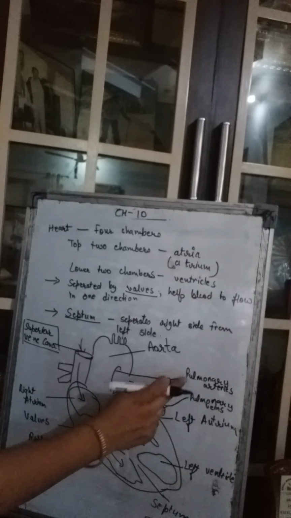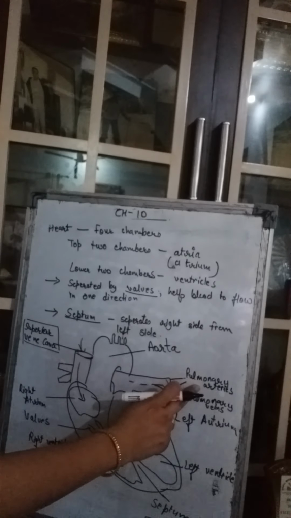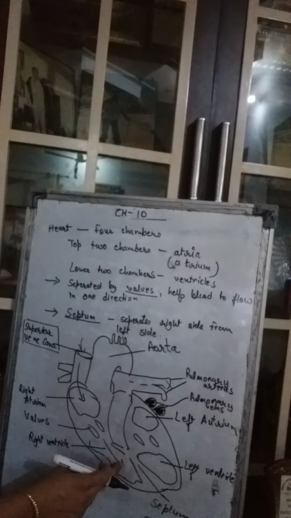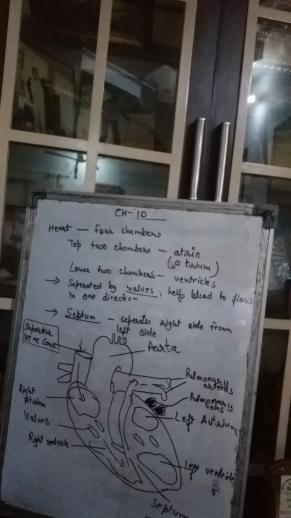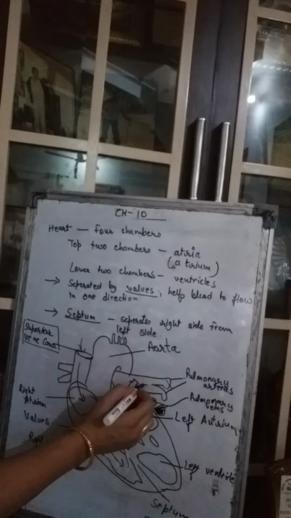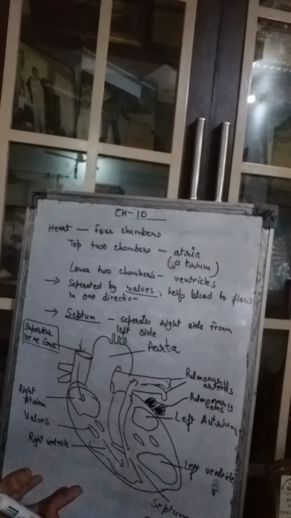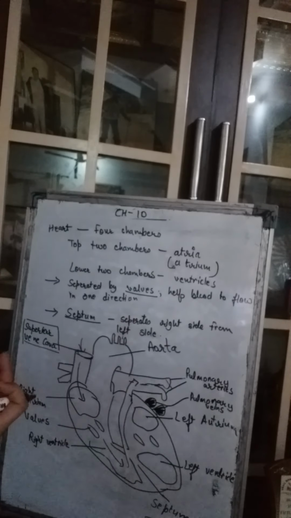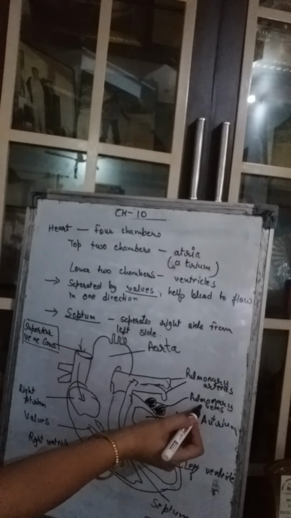And from here, what do the pulmonary arteries do? They carry this impure blood which they have received from here. From here the blood has gone here and they carry it to the lungs, right? In the lungs the purification takes place and the blood becomes pure there because it gets mixed with the oxygen there. So that pure blood is brought back by the pulmonary veins.